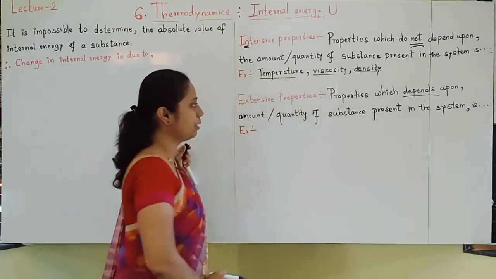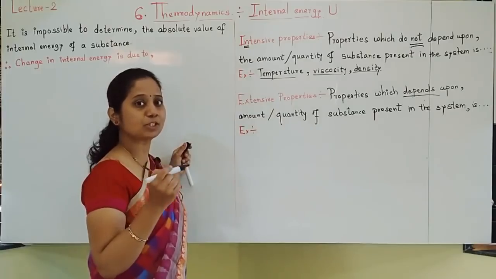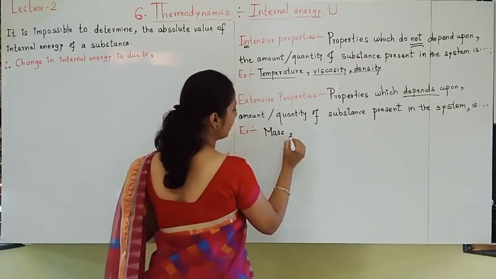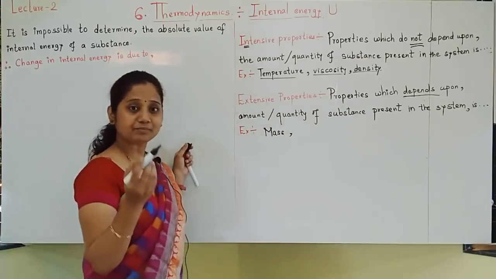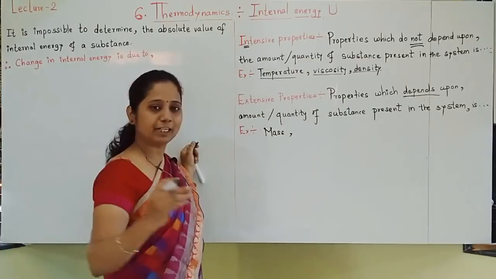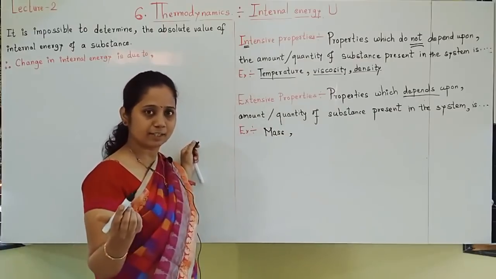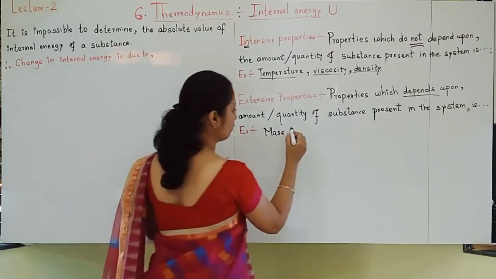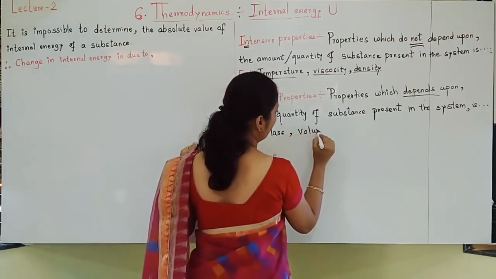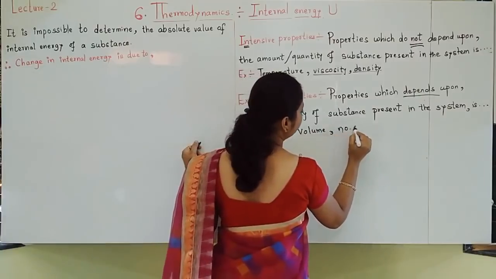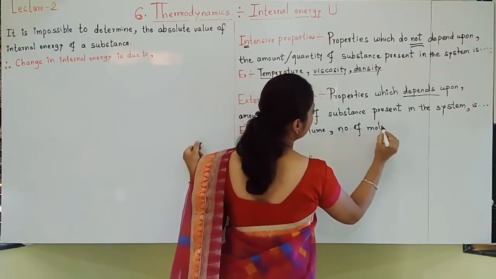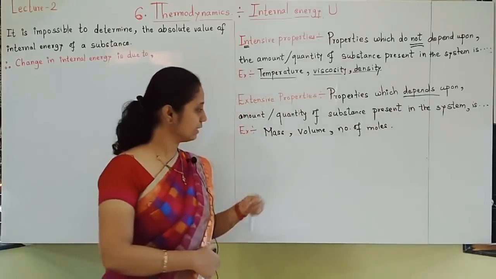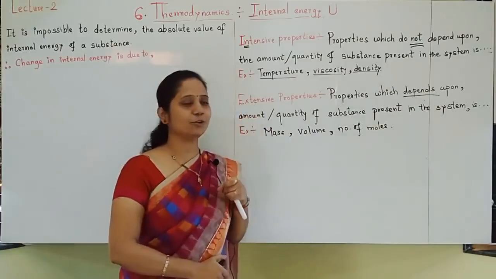Now let us take an example of extensive property. It depends upon how much quantity is present. Of course, we can write the example of mass. For example, I am having two substances, one is more in quantity and one is less in quantity. Mass differs. More in quantity will have more mass. It will have more volume also, so I can write here volume also. It will have more number of moles also. So these are the quantities which depend upon how much amount of quantity is present, so these are called extensive properties.